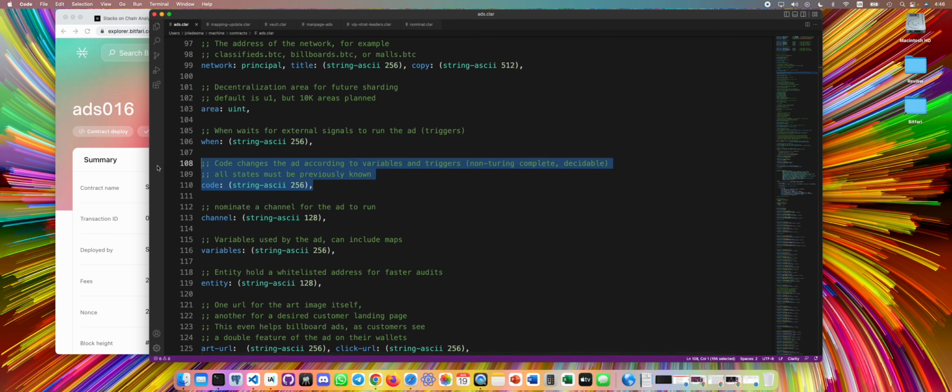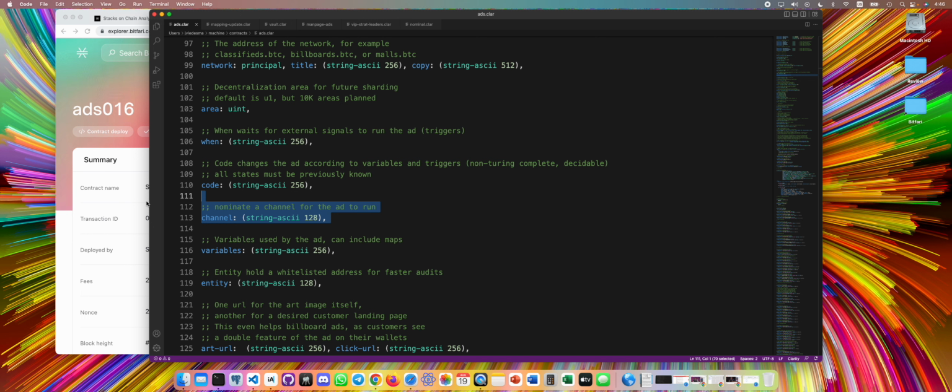The code field has been separated, meaning that you can now see the code in a separate field. That's very powerful. It allows parsing to work faster. So instead of getting the ad, getting all of the code and trying to parse it and separate all of the fields, you can go directly to the code field and do parsing faster. So that's great.